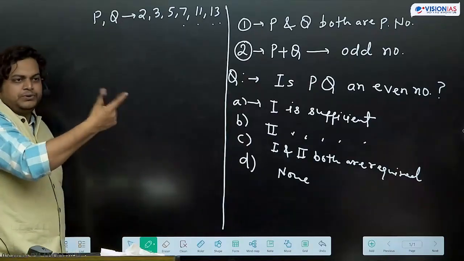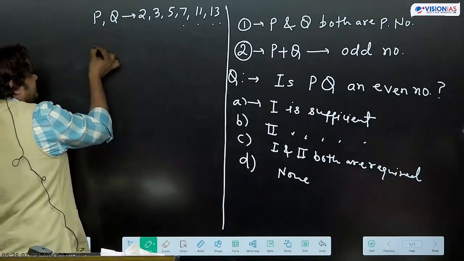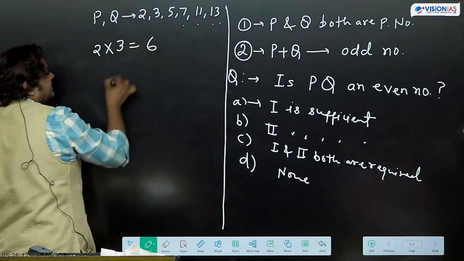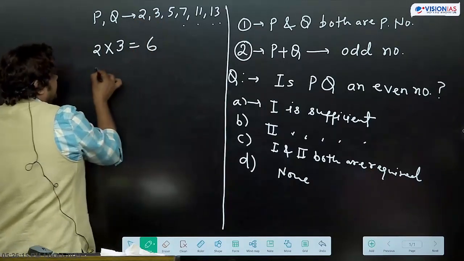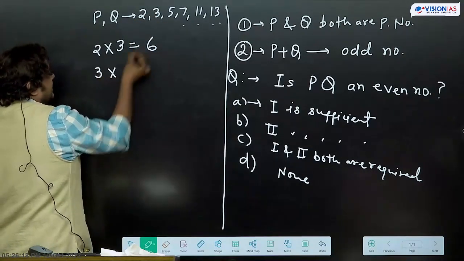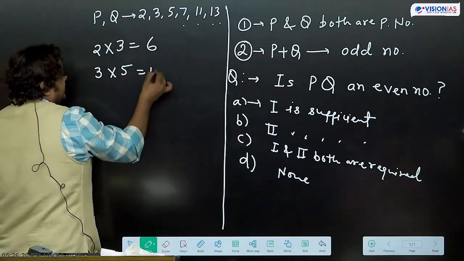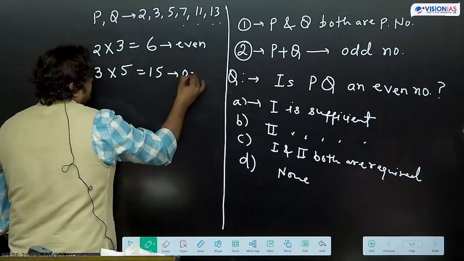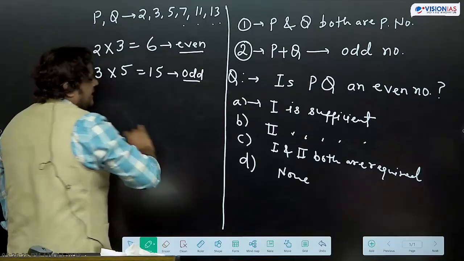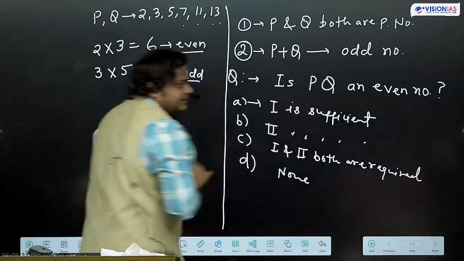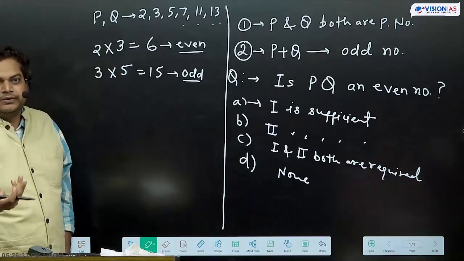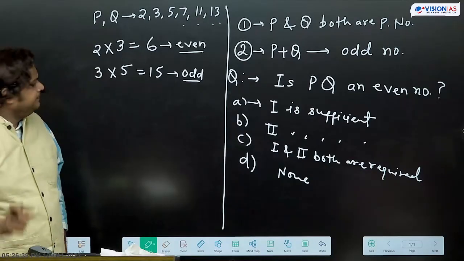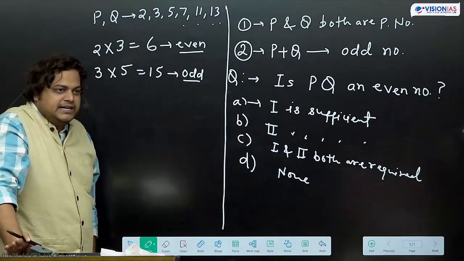PQ means P into Q. So for the first number we can take 2 and for Q we can take 3. What are we getting? 6. If we take the first number as 3 and the second number as 5, what are we getting? 15. So here we are getting an even number and here we are getting an odd number. So we cannot answer this question, is PQ an even number? We cannot determine, because in one instance we are getting an even number and in another instance it is coming odd. So we are not getting the answer.